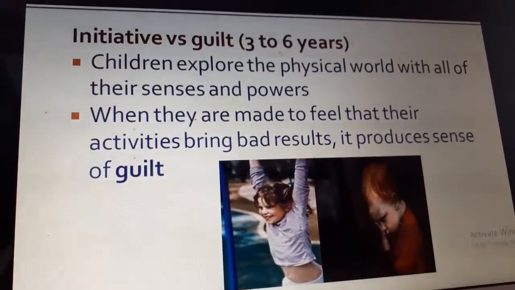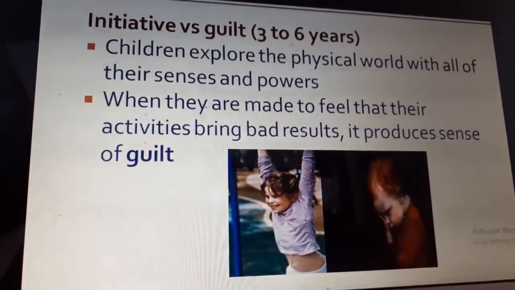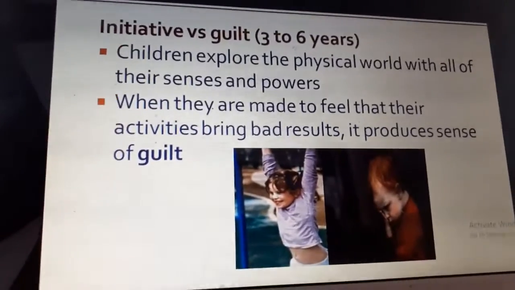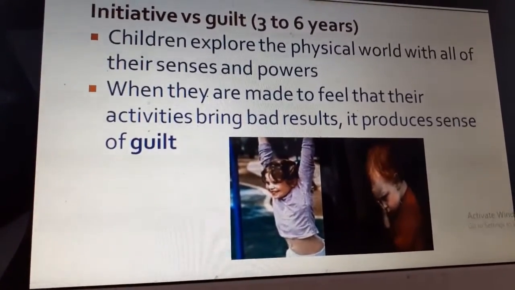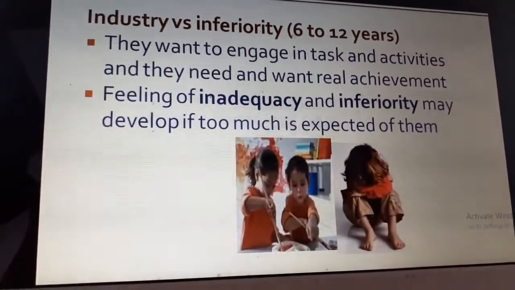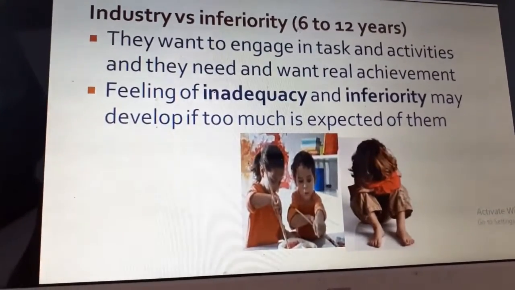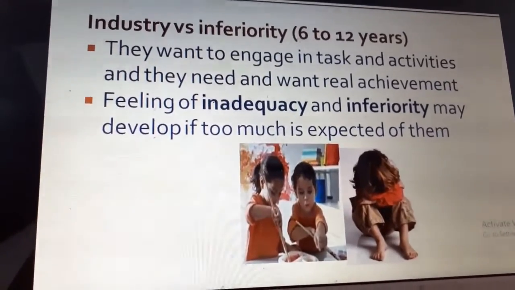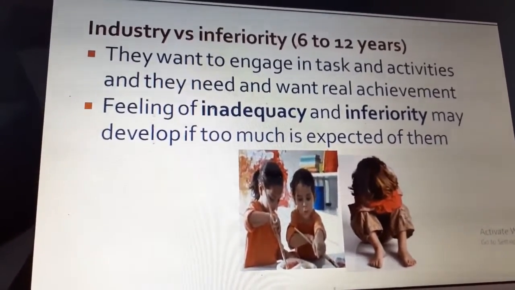When they are made to feel that their activities bring bad results, when they are told you are not good for anything, you are not doing anything, you are ugly, you are not doing it well, then it produces a sense of guilt. In school-age children, the psychosocial development is industry versus inferiority. This is seen in 6 to 12 years.